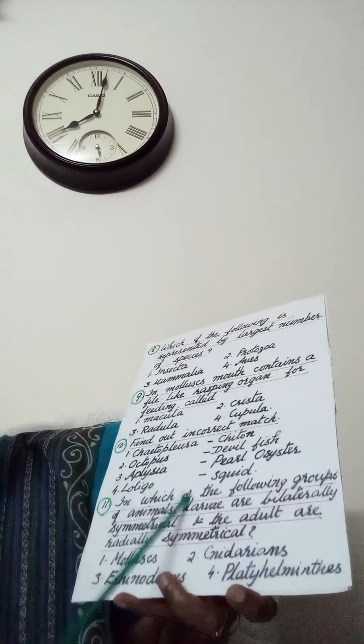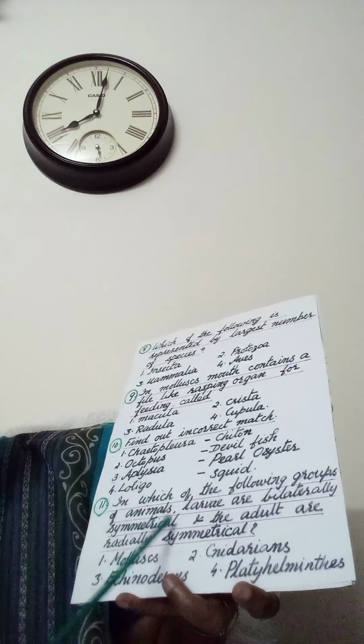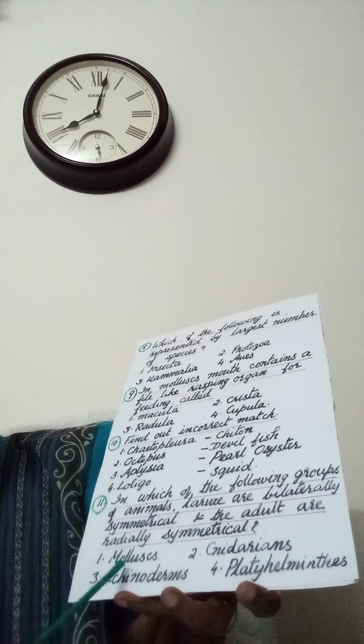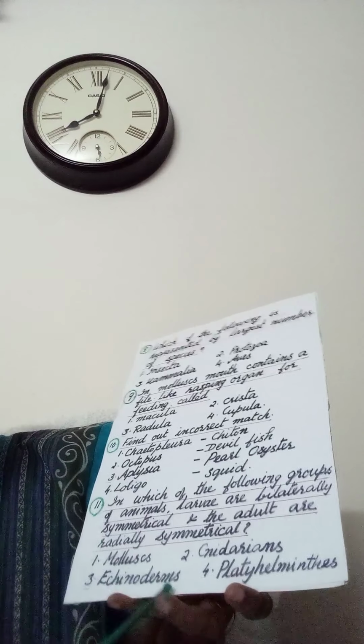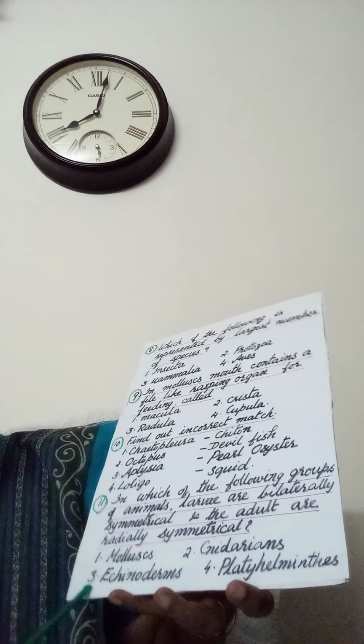Next question. In which of the following groups of animals larvae are bilaterally symmetrical and the adults are radially symmetrical? Options 1. Mollusks, 2. Cnidarians, 3. Echinoderms, 4. Platyhelminthes. Answer 3. Echinoderms.